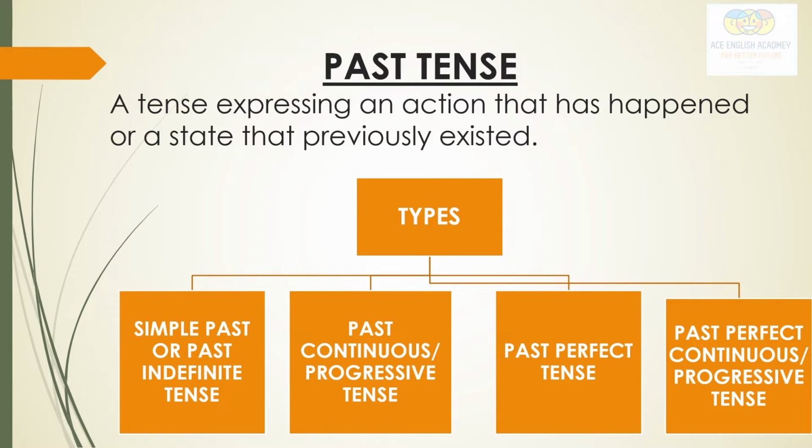How many types? Four types. We have already read in the present tense, similarly the types are in past tense: simple past or past indefinite, past continuous or past progressive tense, past perfect tense, and past perfect continuous or past perfect progressive tense.